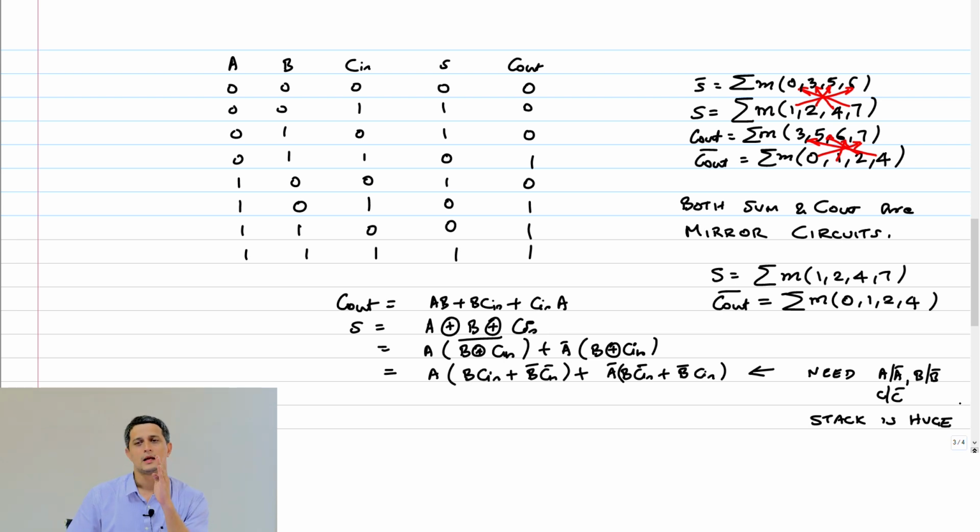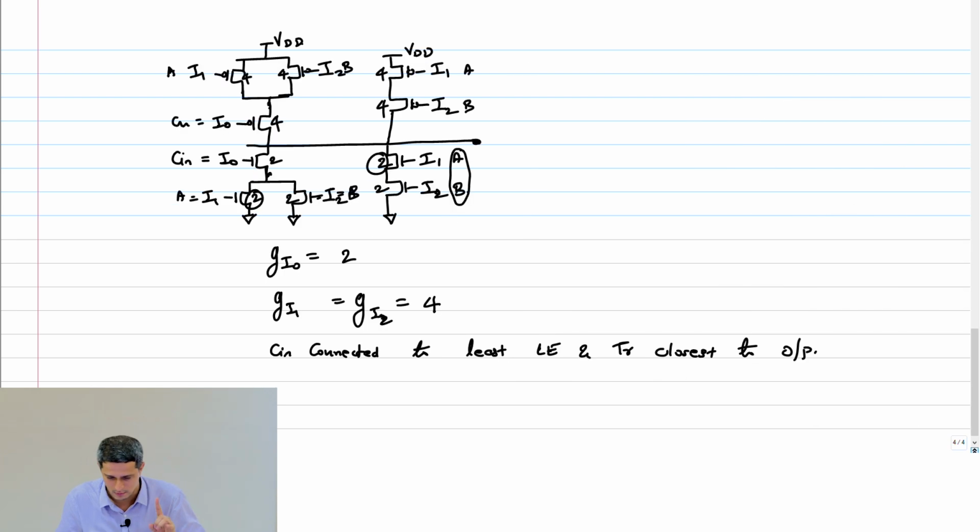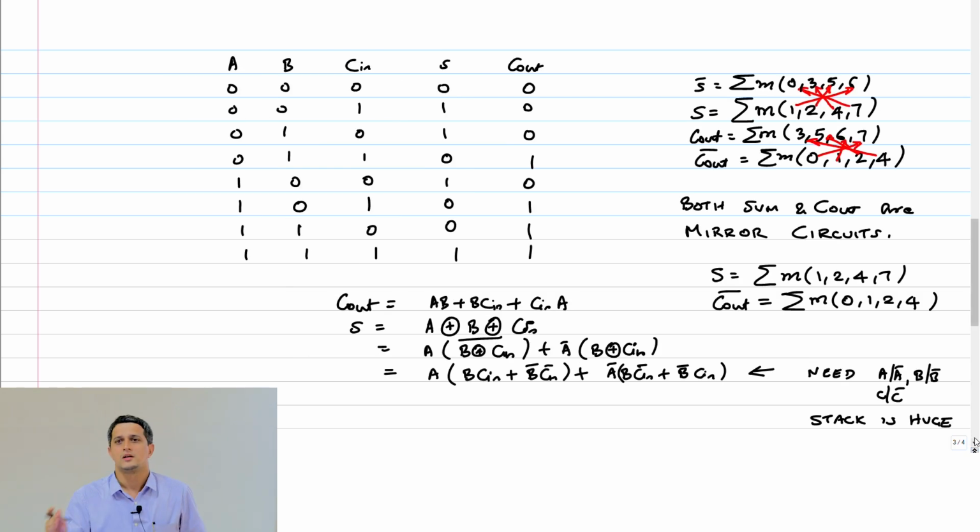So clearly the carry out bar is equal to the sum in 3 out of 4 cases. Right? So we have to just now take the Cout bar that was generated, by the way, right? And remember this expression that we got here is Cout bar. Okay. So we can take that Cout bar and use it as an input to our sum circuit, if I can express the sum in terms of the Cout bar correctly. So it turns out that the sum is basically the 1, 2, 4 is common. Right? These are common.